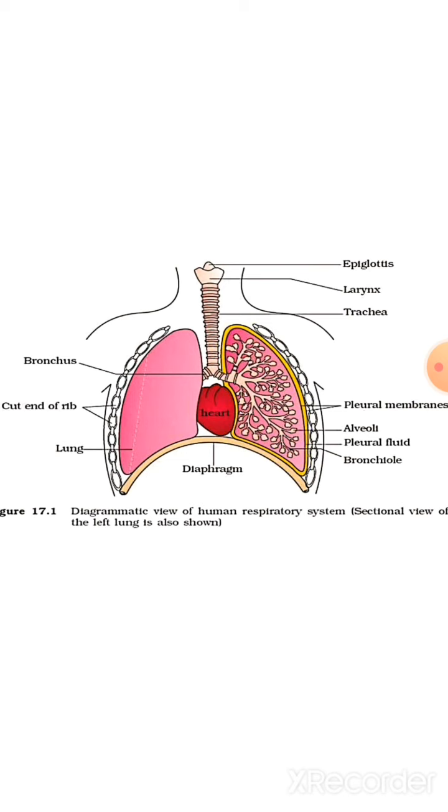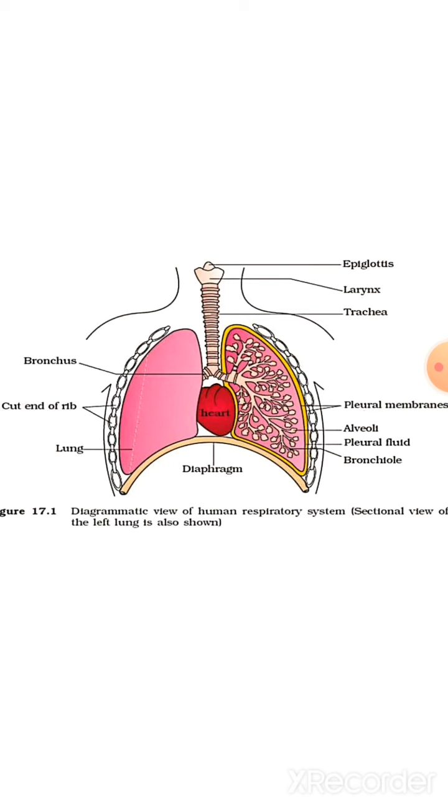Now see, it divides into two parts. These two parts are called bronchi. So it divides into two parts, and each bronchus then undergoes repeated division.